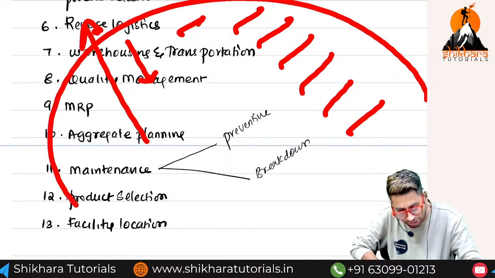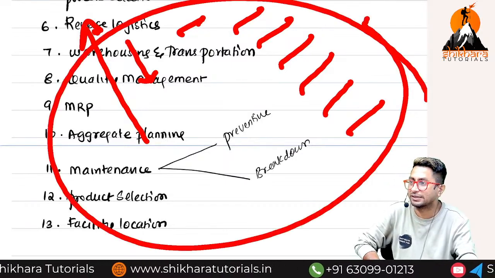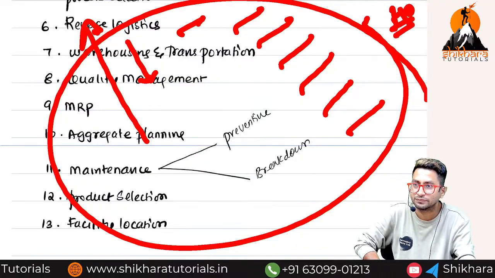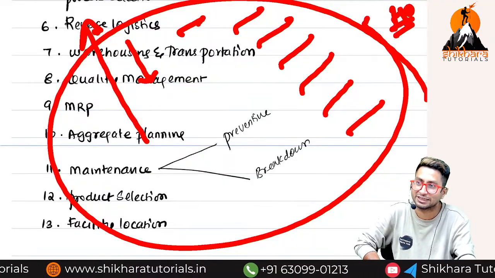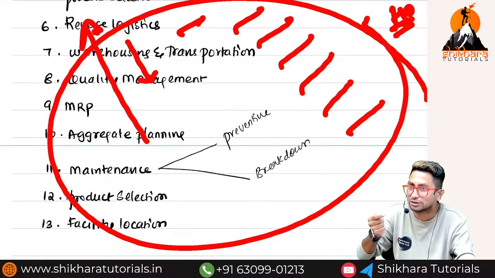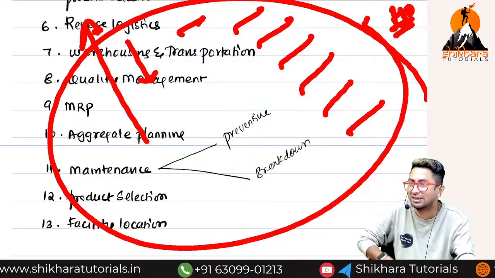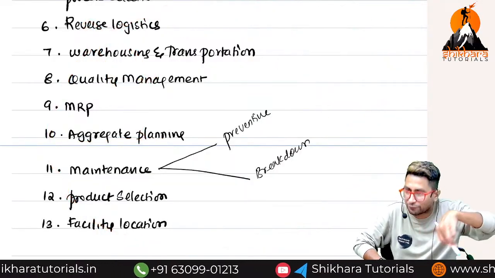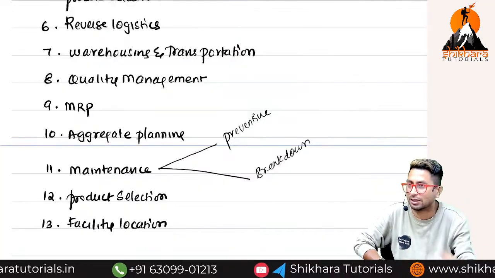Imagine the head office alone is ordering the goods for all these factories. Now tell me, will the order quantity increase or fall? It will increase, because of which I will also get a discount. My bargaining power will increase. That is called what? Aggregate planning. Consider every factory, every business that you have.